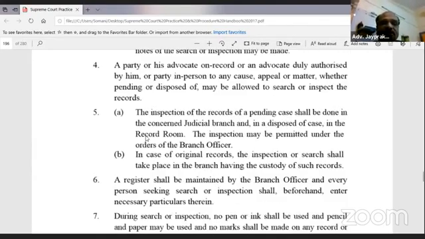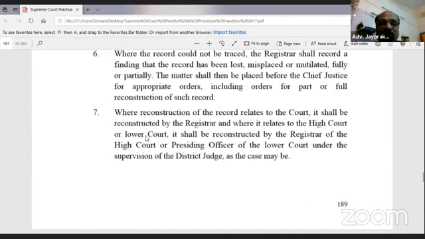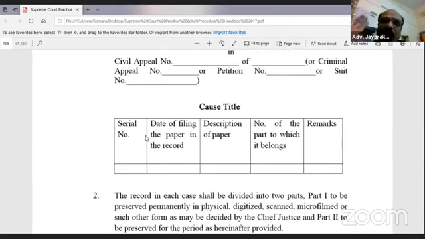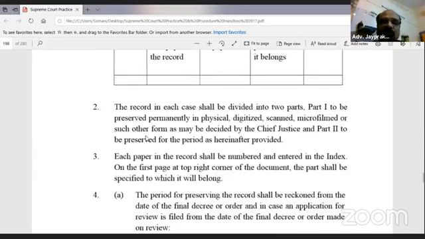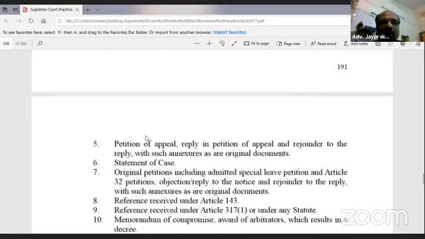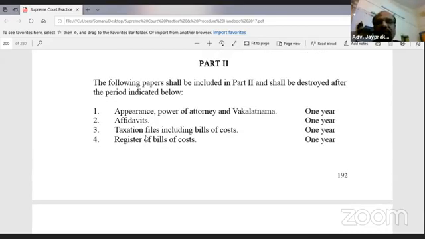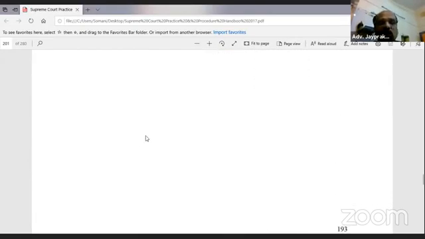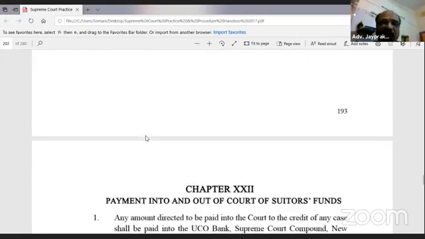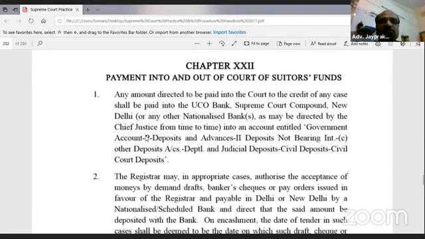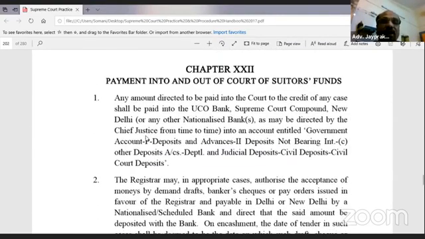Records. Supreme Court and High Court are the custodian of record. They have to keep all records permanently with them. But some records, like affidavits, they have to scratch after 1 year. So that rule is given here. These documents they are destroying after 1 year: appearances, affidavits, like this list. Otherwise, all documents they have to keep permanently. So they are the custodian of records, Supreme Court and High Courts.